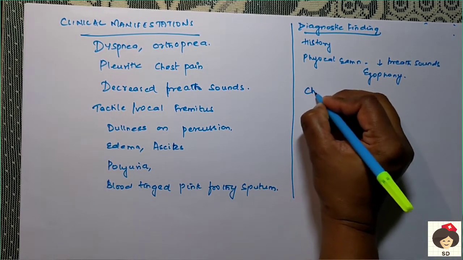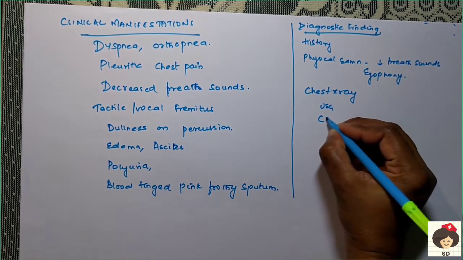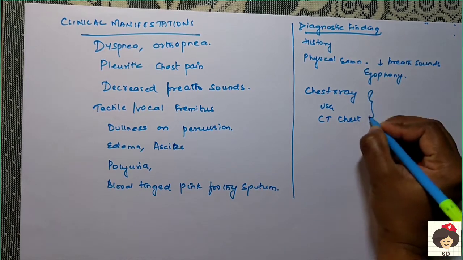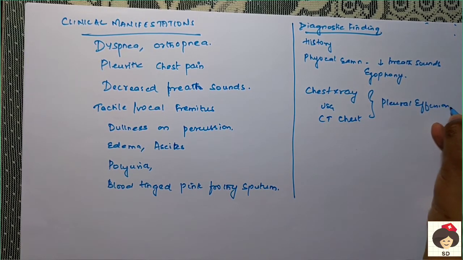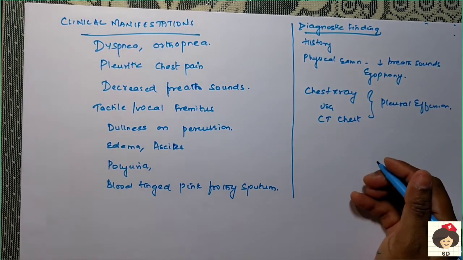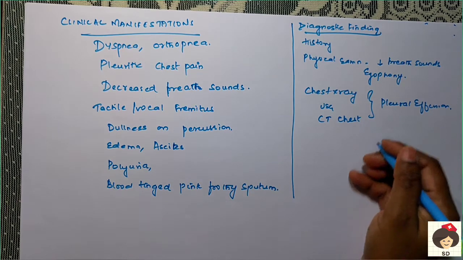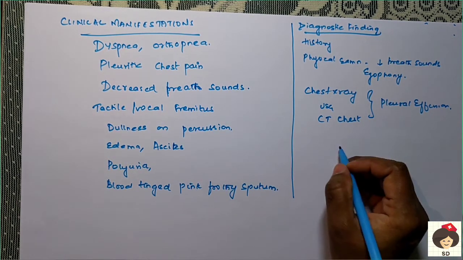Next, you will do a chest X-ray, ultrasonogram, and CT chest. These will show the presence of pleural effusion, and also any tumor or infection which is obstructing the lungs. Anything in the chest problem can be identified.